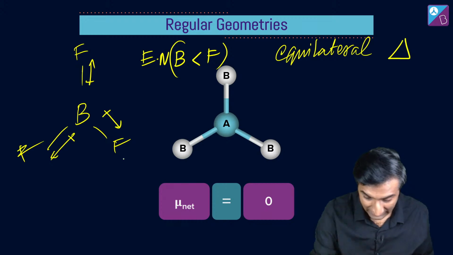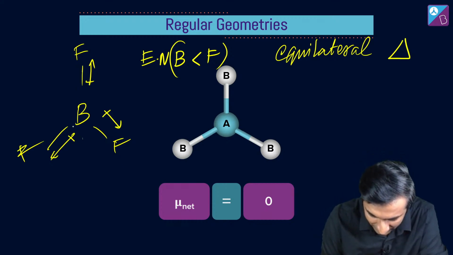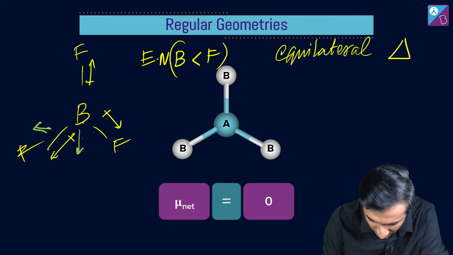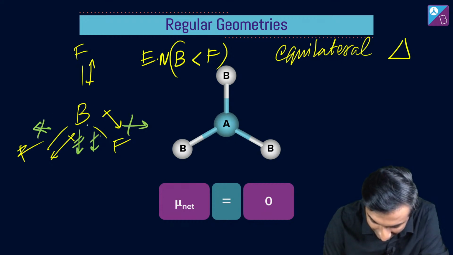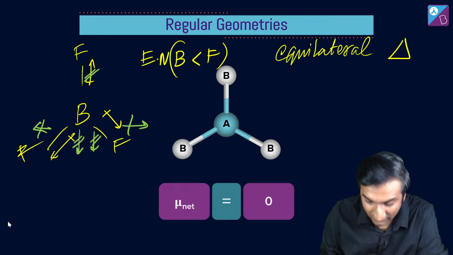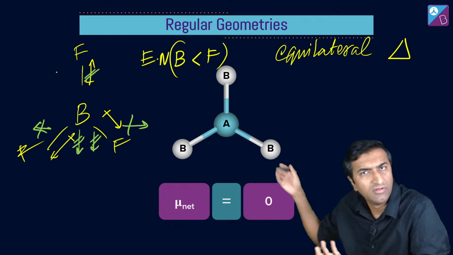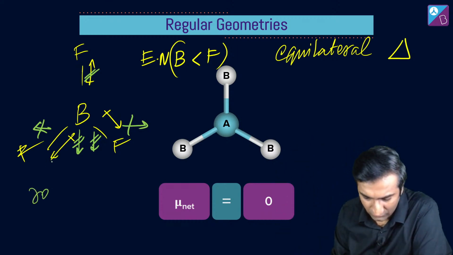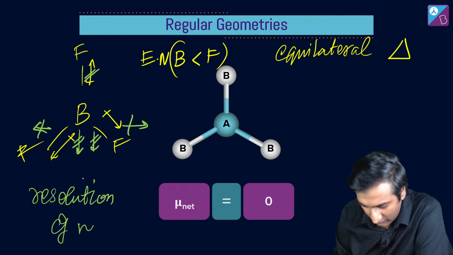If you don't see it right away, देखिए इसका है ऊपर, this if I resolve this is going to be downwards and this way, and this if I resolve this is going to be downwards and this way, है ना. So these two get cancelled out and this gets cancelled out. You see that? This is the resolution bit. You should be able to identify this. भाई कैसे zero? Just resolve it. This was resolution of vectors.